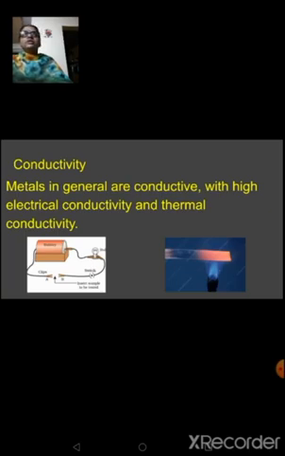Thermal conductivity means it will allow heat to pass through them. When gold ornaments are made, the gold is heated, beaten, cut and molded to give it its shape. Iron is heated at a very high temperature and then beaten to give it its shape. So it can withstand a very high amount of heat, or allow heat to pass through it. That property of metals allowing heat and electric current to pass through them is called conductivity.